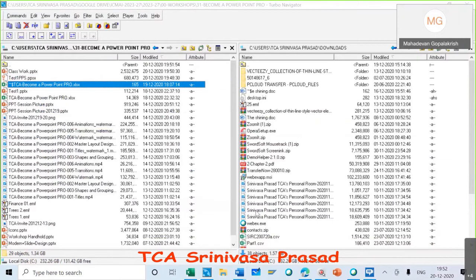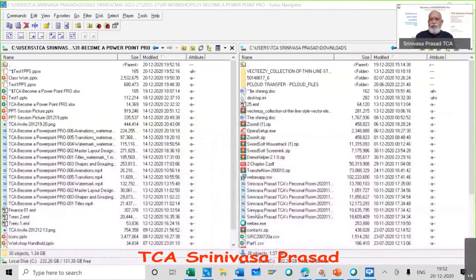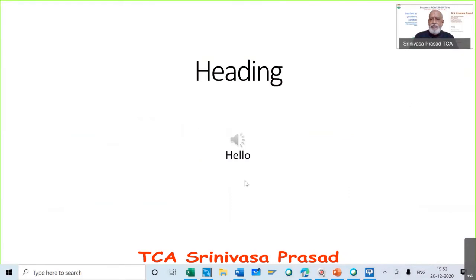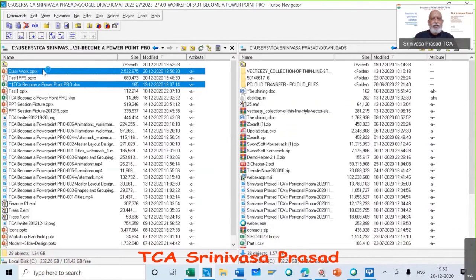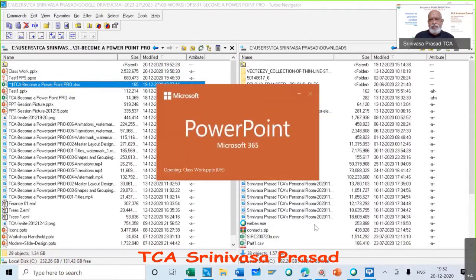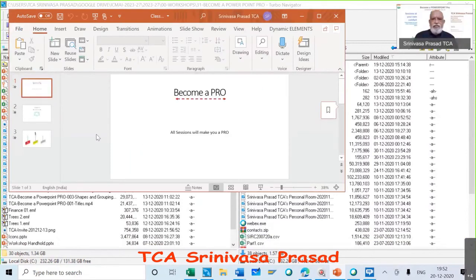So that is one option of making a PowerPoint presentation and giving it to someone as a video file, so that it runs at the same intervals, with whatever music and everything you have kept. So when you want to do that, you can go to a PowerPoint classwork. Suppose I double click, it opens a PowerPoint presentation. Then you can go to file.